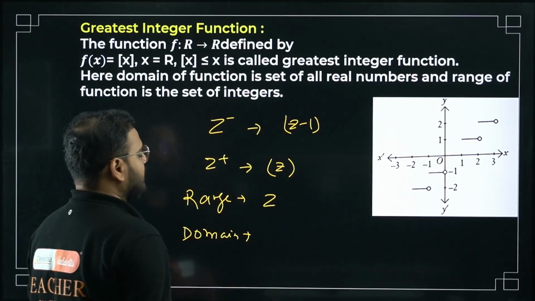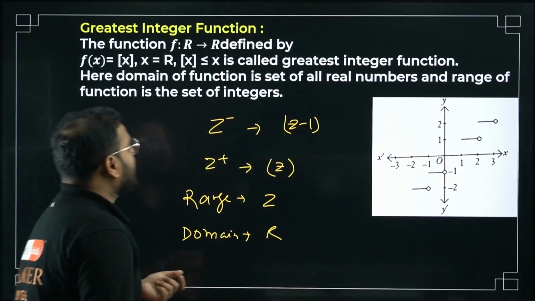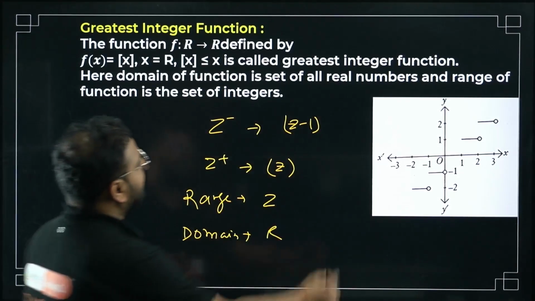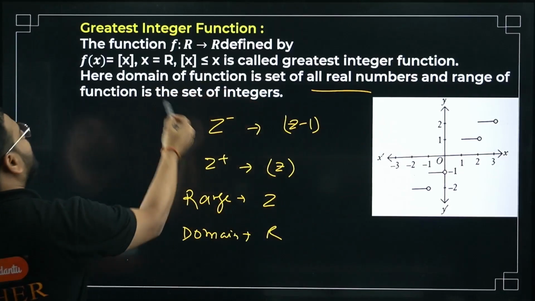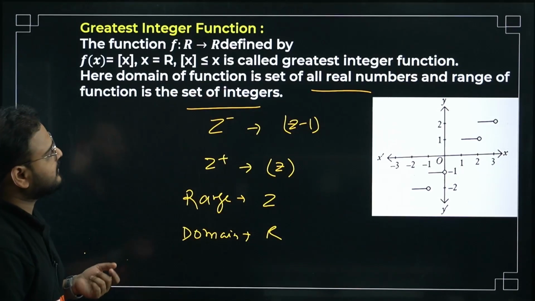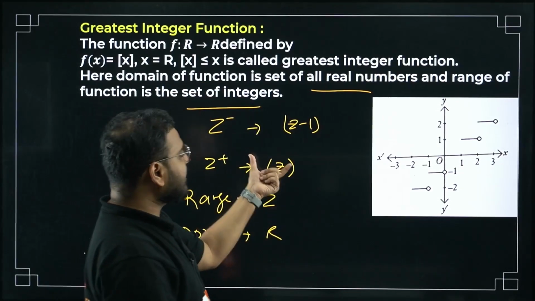Domain is already all real. Domain is all real numbers and range is only integers. Okay, clear, right? This part is okay.